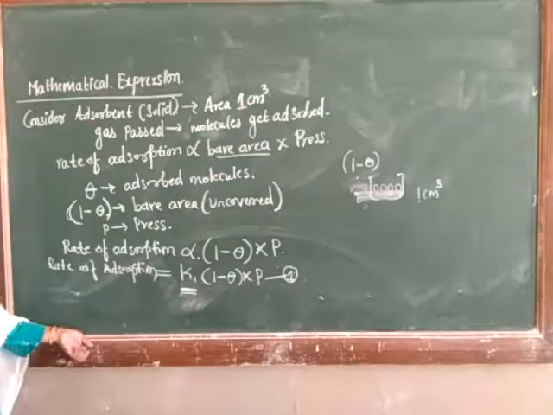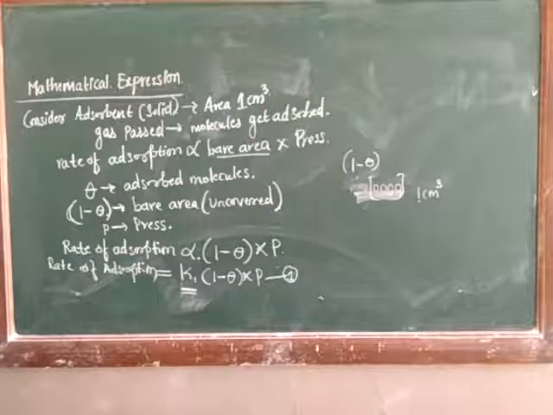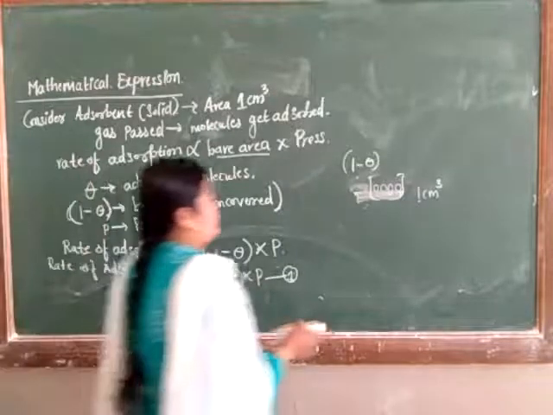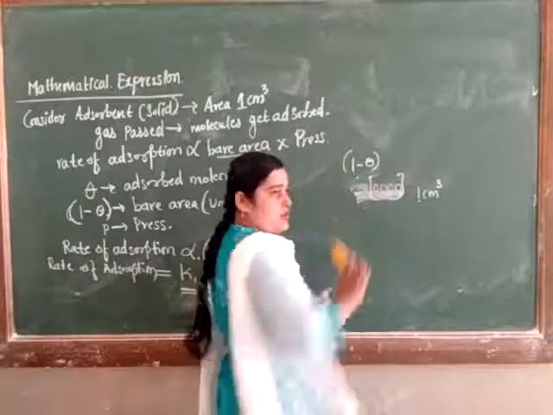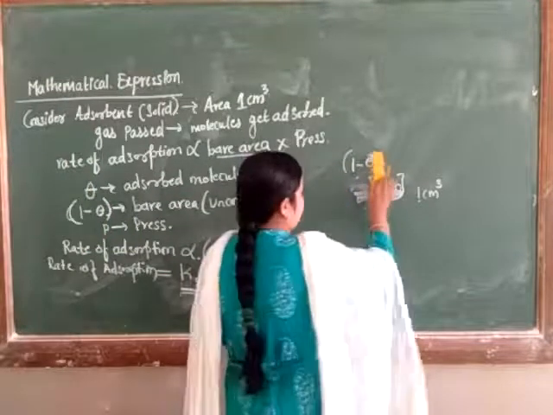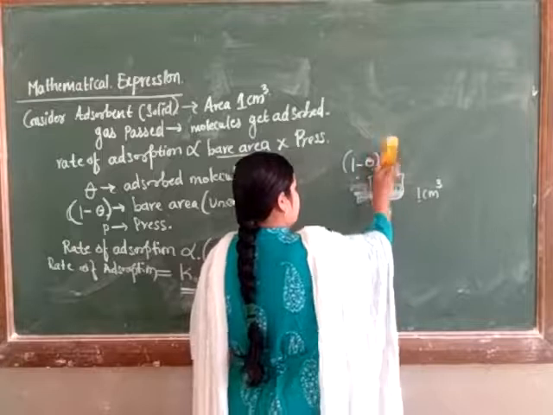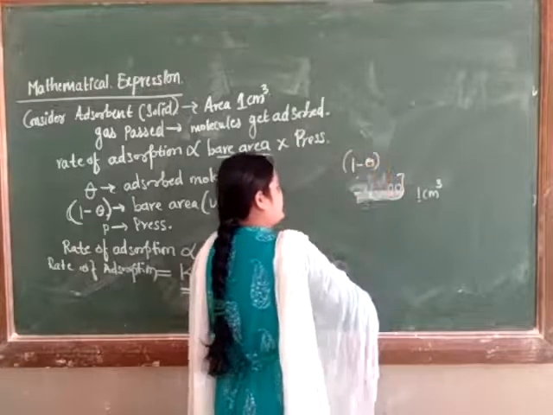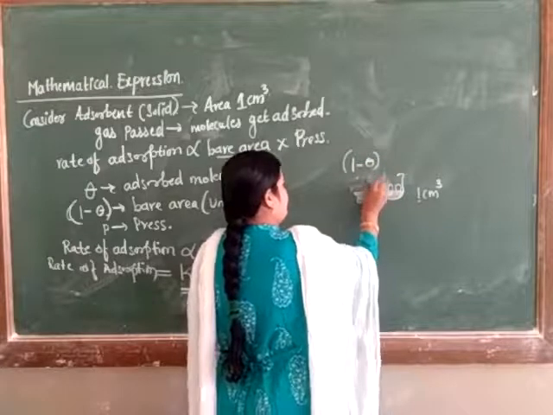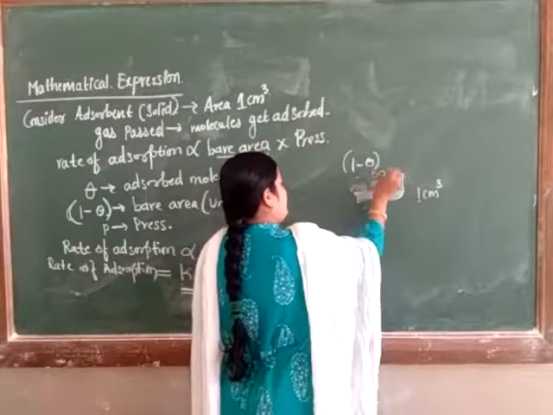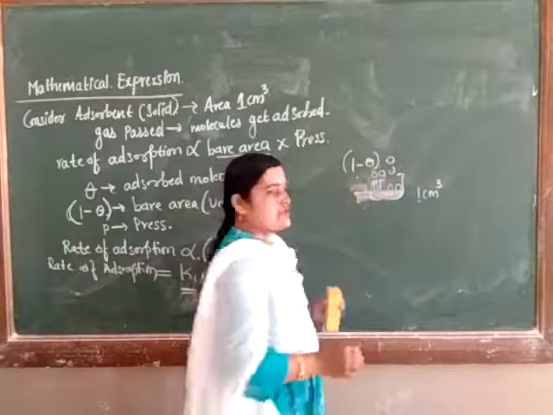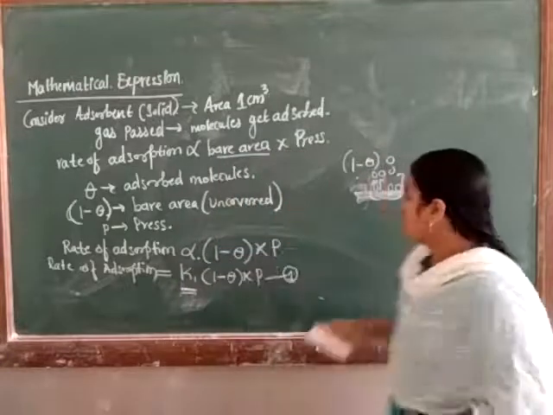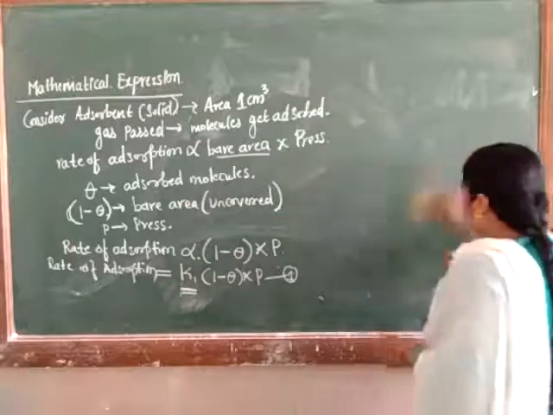Now the next part. After adsorption, some molecules leave the surface of the adsorbent. Adsorption is already taking place, and after adsorption some molecules will leave the surface of the adsorbent.